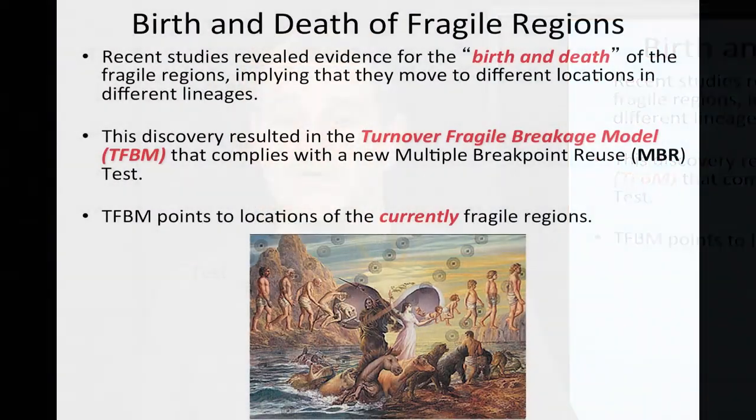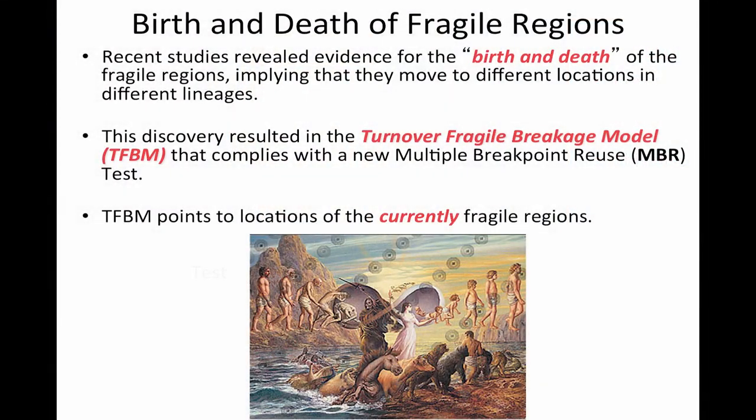And they proposed the so-called multiple breakpoint reuse test, which analyzes breakpoints across multiple genomes. Unfortunately, we don't have time to go into the details of the multiple breakpoint reuse test, but I can only tell you what follows from studies that analyze this test.